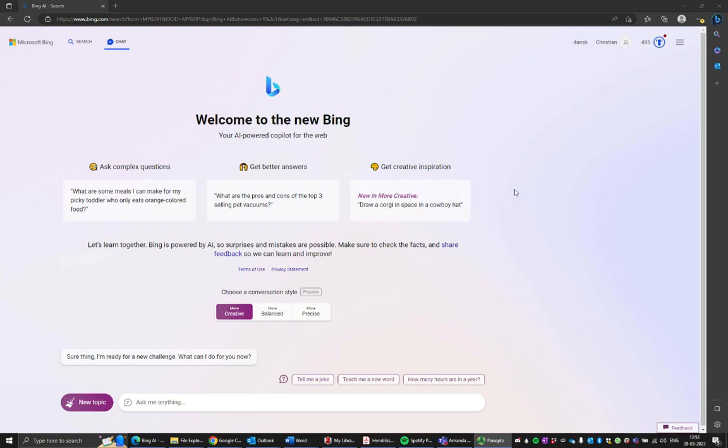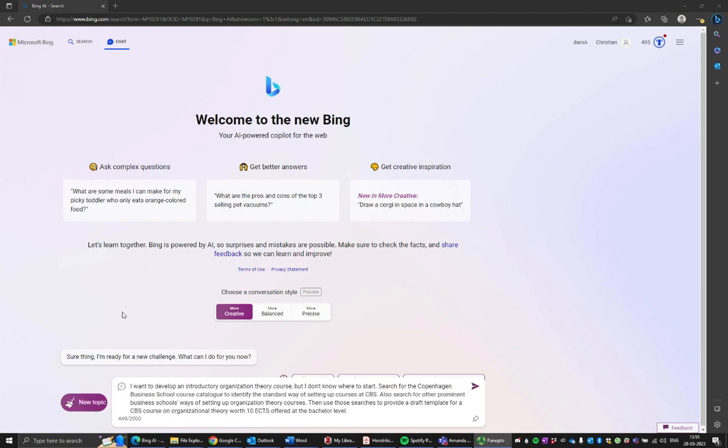For the final example here, I've shifted over to Bing, which is the Microsoft search engine that is now available for usage, where it is integrating the GPT model that underpins ChatGPT, where it combines searching with the AI output. So suppose, for example, that we are developing a course and we would like to have the AI help us with this. So the big difference between ChatGPT and Bing is that Bing can search the internet, of course.